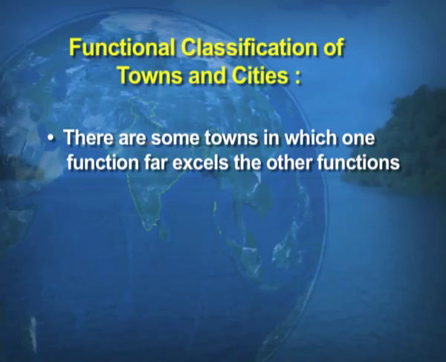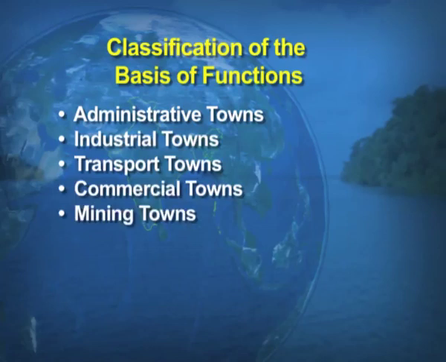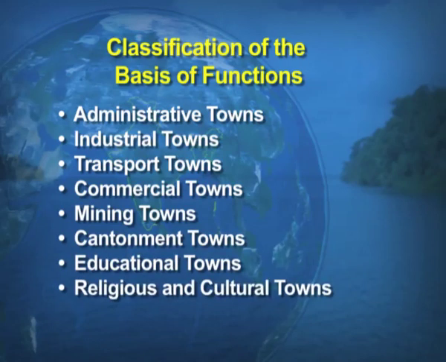Now, we classify the towns on the basis of functions. They are administrative towns, industrial towns, transport towns, commercial towns, mining towns, cantonment towns, educational towns, religious and cultural towns, and lastly, we have the tourist towns as well.